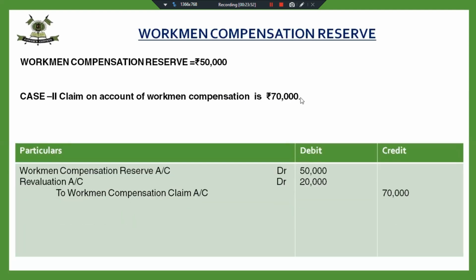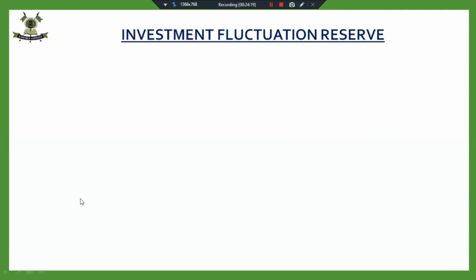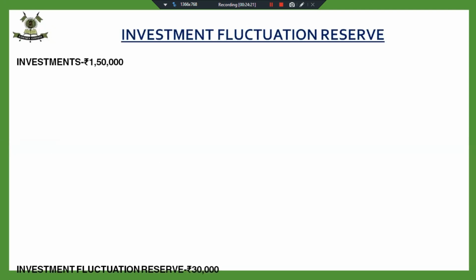So my entry will be workman compensation reserve 50,000, revaluation account debited 20,000, to workman compensation claim 70,000. In that case, excess amount of liability will be created from revaluation account. Though the net effect is same, this amount is going to be distributed amongst the partners, but we give this journal entry.